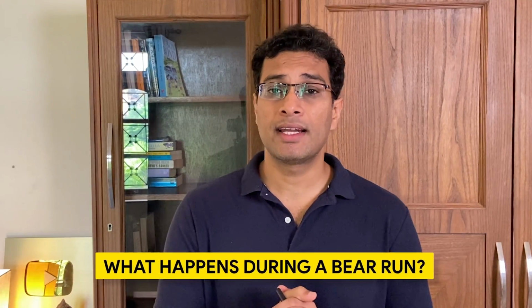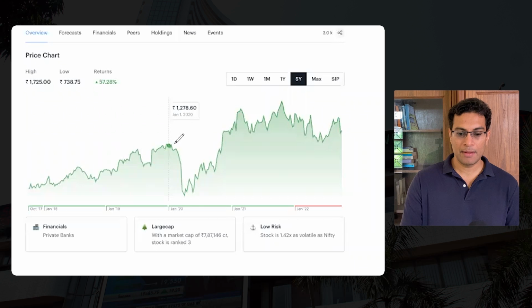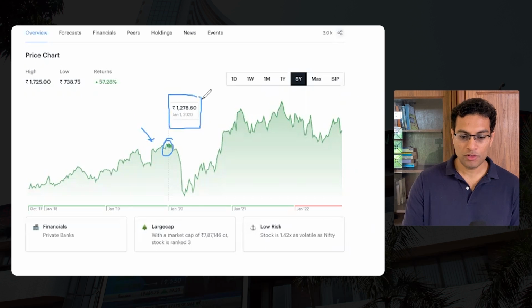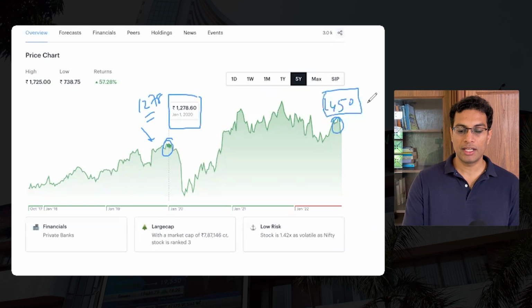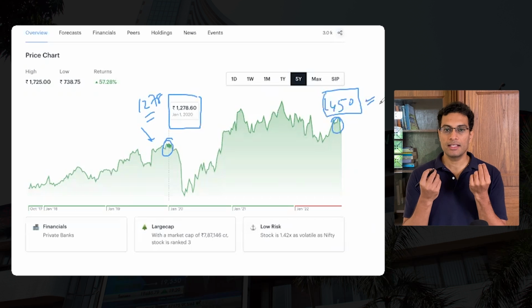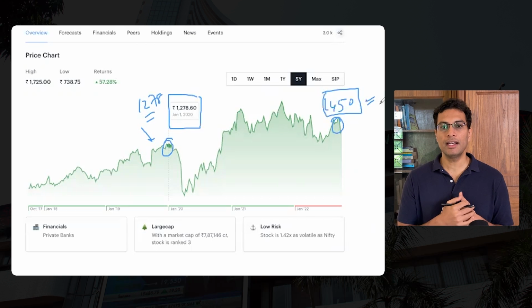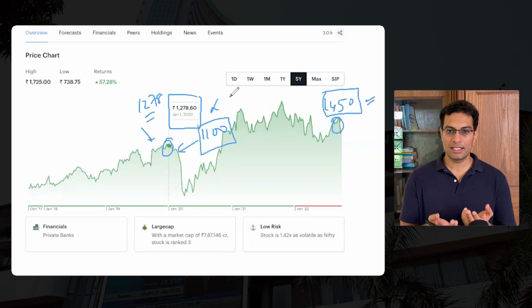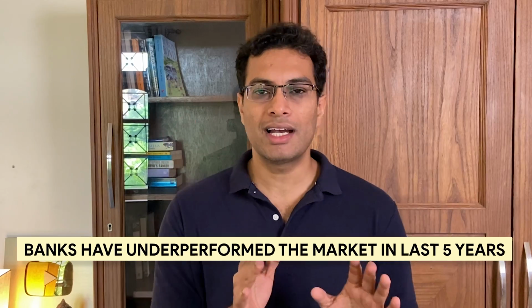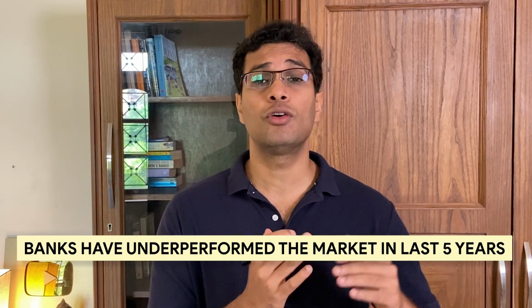But what about a bear run scenario? Let me explain it using this example of HDFC Bank. You can see that just before 2020, HDFC Bank was roughly trading at 1278 rupees, and right now it is roughly trading at 1450 rupees. So in case there is a 5-10% correction in the market, I do not see HDFC Bank falling below 1100 rupees. That is my estimate. Of course, I can be a little bit off here and there, but the overall risk assessment on banks makes a lot of sense. And this is the same scenario. You can go and test it out with a bunch of different banks. You will generally see that banks have underperformed the market over the last 5 years.